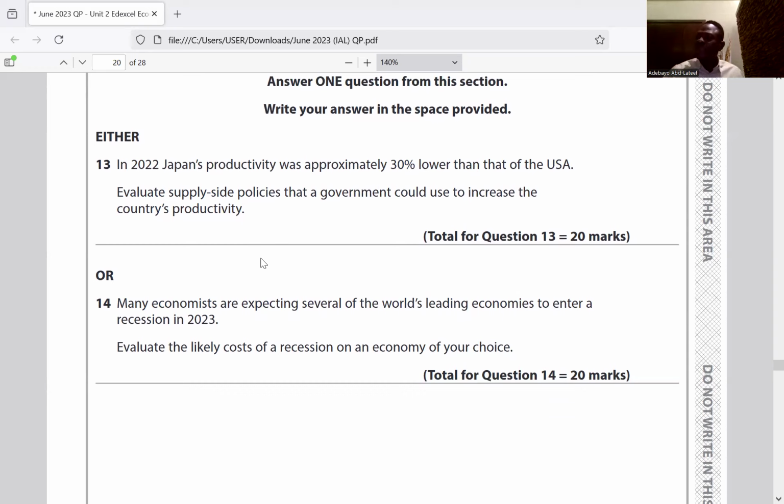So here, supply side policies are designed to increase output within the economy. With supply side policy, the long-run aggregate supply curve is expected to shift rightward. So supply side policy will increase the productivity of a given economy or country.